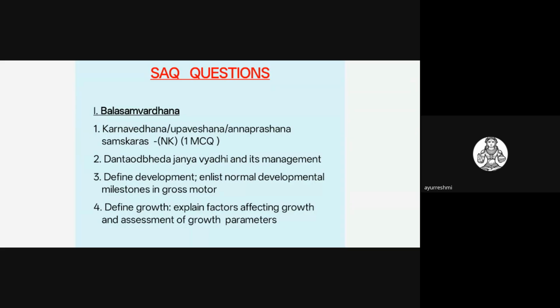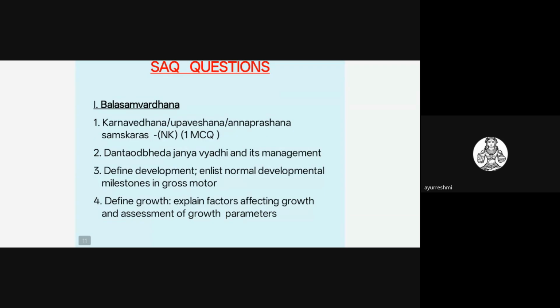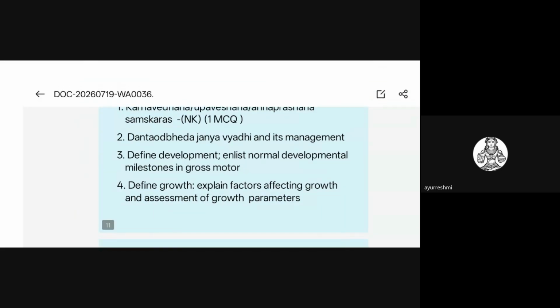They may ask an essay. If you refer to previous question papers, Danta Udbhedajanya Vyadhis is also one of the favorite topics. They have asked it in previous years, and they have asked its management and Danta Udbhedajanya Vyadhis. And some questions they may ask in this topic, say, define development and enlist the normal developmental milestones in gross motor.